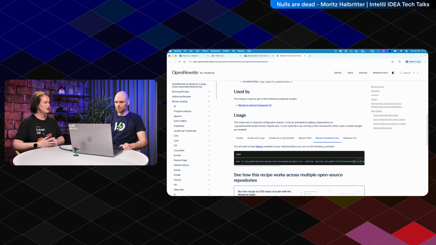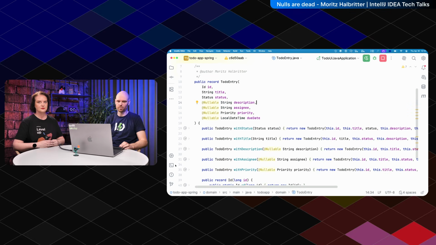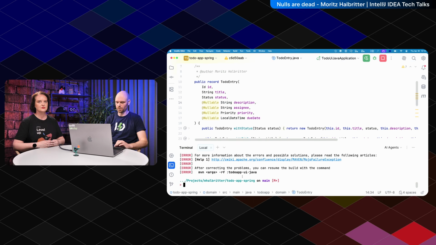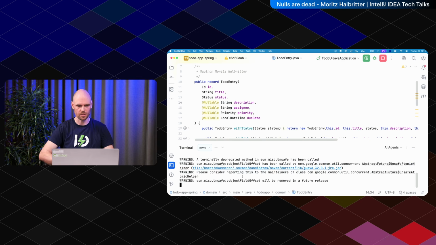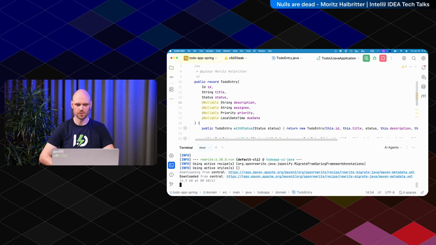Okay, so we can run that. We can just run that with Maven. Get our terminal. There are a lot of errors in there. Let's get rid of them. Never seen them. Just let it run.